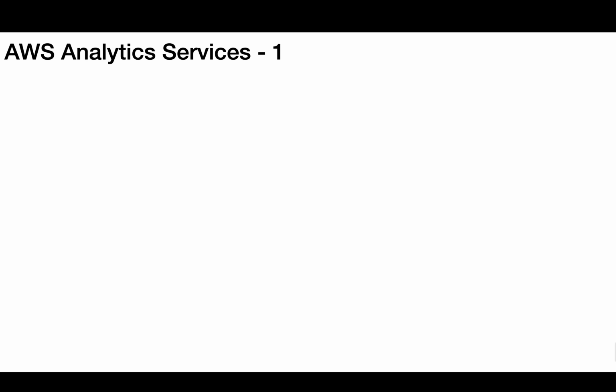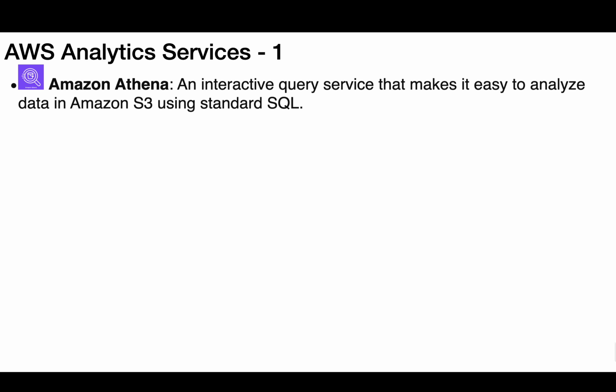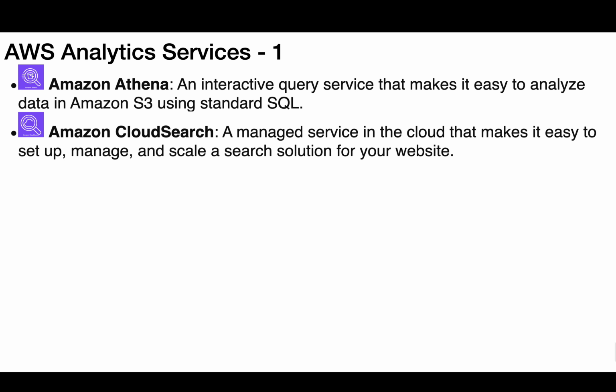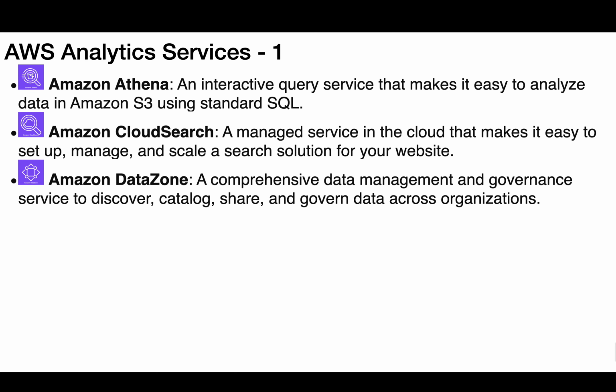AWS Analytics Services. 1. Amazon Athena, an interactive query service that makes it easy to analyze data in Amazon S3 using standard SQL. Amazon CloudSearch, a managed service in the cloud that makes it easy to set up, manage, and scale a search solution for your website. Amazon DataZone, a comprehensive data management and governance service to discover, catalog, share, and govern data across organizations.